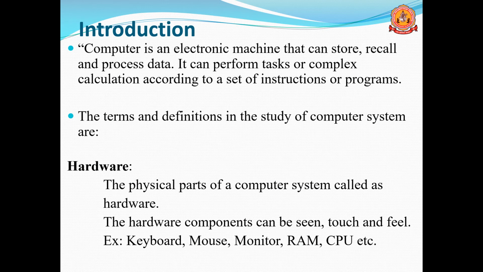Those instructions are also known as a program. A set of multiple instructions is known as a program. According to the program or instruction, complex calculations are going to be completed. If you give any complex programming or complex calculations, they are completed according to the set of instructions or programs given by the users. So this is about the computer.